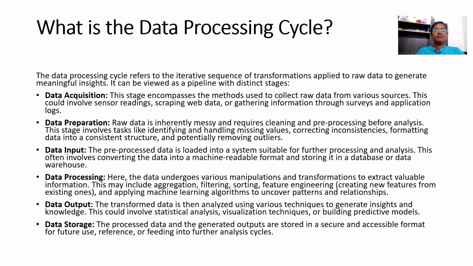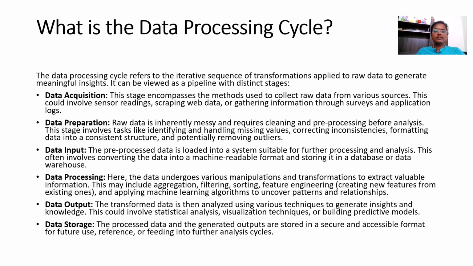And what is the data processing cycle? The first process is data acquisition, which is the collection of raw data from various resources. The resources might be sensor readings, scraping web data, or gathering information through surveys and application logs. And the next thing is data preparation. Here, the raw data will be inherently messy and it requires cleaning and pre-processing before analysis. This stage involves identifying and handling missing values, correcting inconsistencies, and formatting data into a consistent structure.